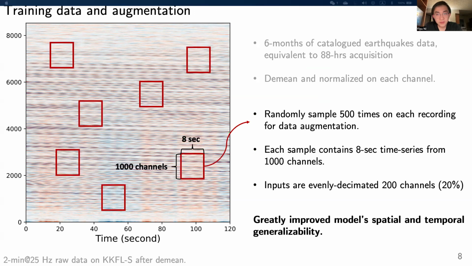We further perform data augmentation by randomly sampling the recording, shown as these red patches. Each patch contains 8 seconds time series from 1,000 channels. Inputs are evenly decimated from these 1,000 channels. After all these steps, we have a diverse dataset, making the model generalizable across spatial and temporal dimensions.